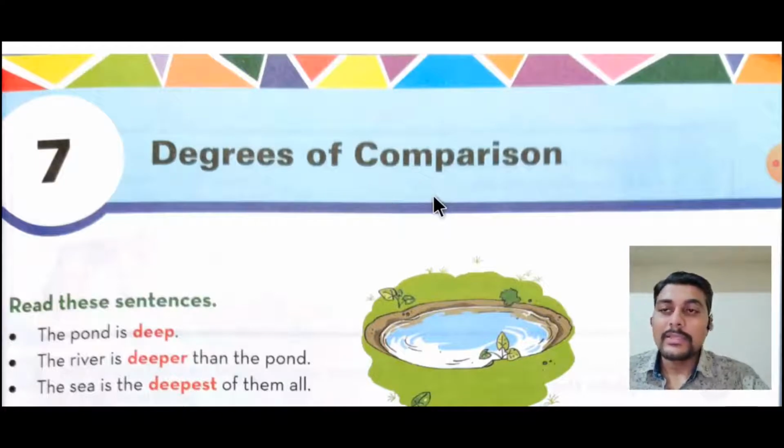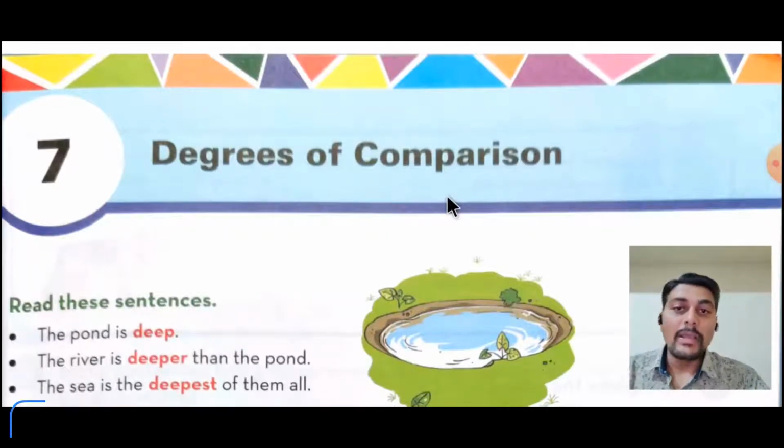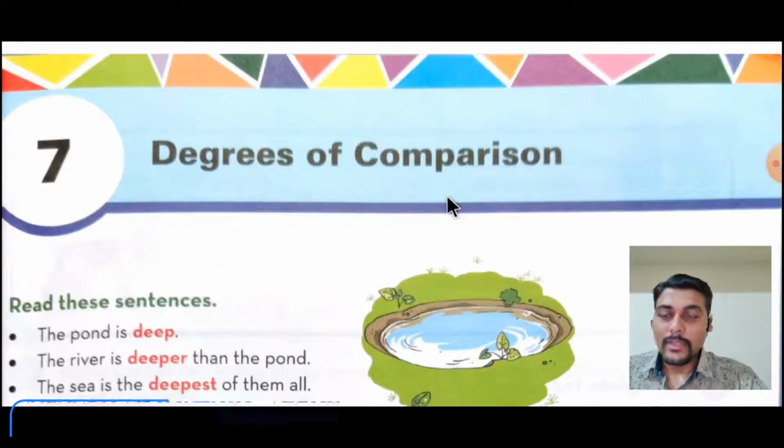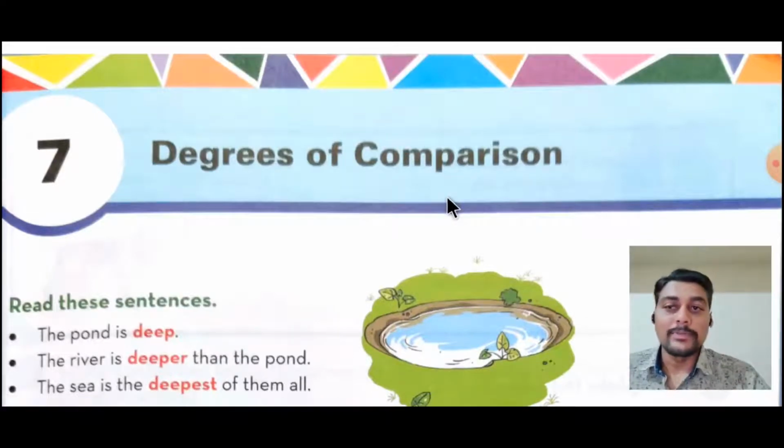Now students, this chapter is all about the degrees of comparison, mainly the comparison of adjectives. In this chapter we will try to understand that there are 3 degrees of comparison of adjectives in English. The first one is the positive degree, the second one is the comparative degree, and the third one is the superlative degree. We will see one by one with examples and detailed information. So let's start chapter number 7.